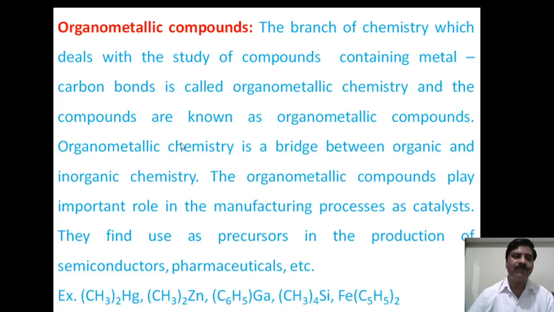Examples of organometallic compounds can be listed below: dimethyl mercury, dimethyl zinc, phenyl gallium, tetramethyl silane, ferrocene. These are a few examples of organometallic compounds.